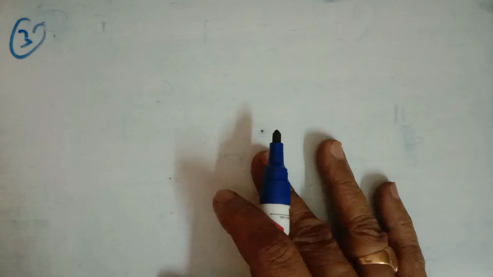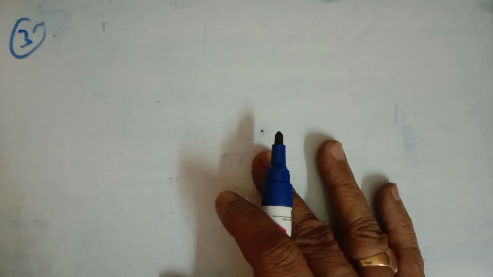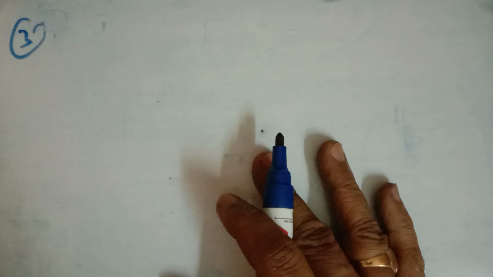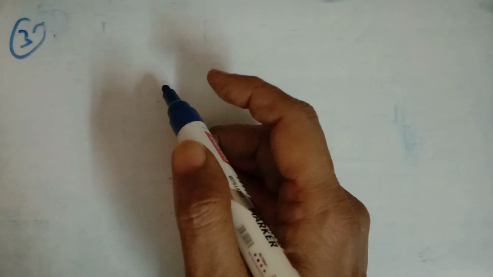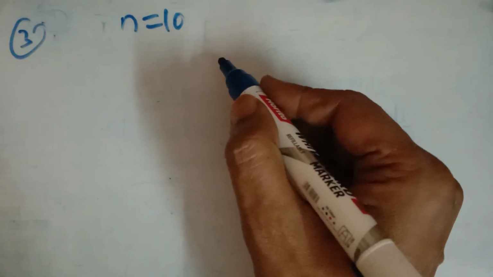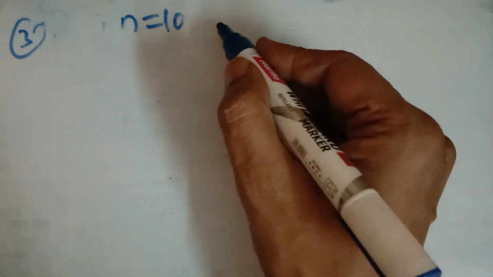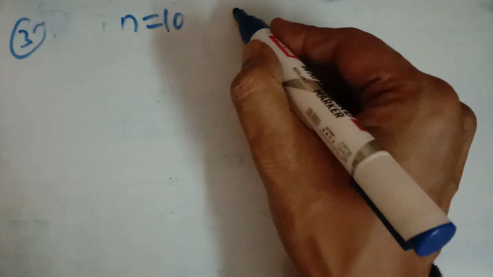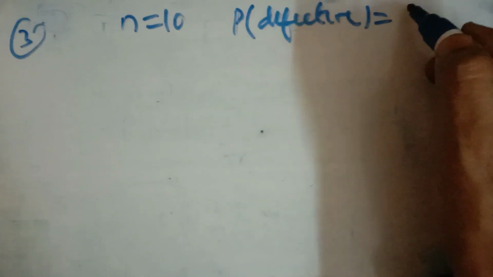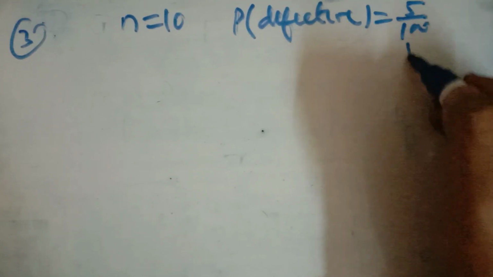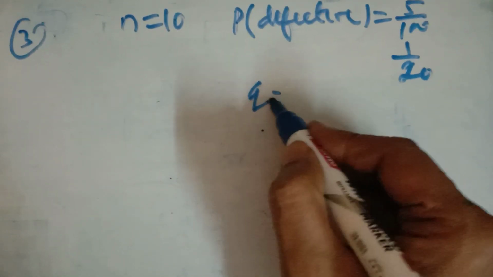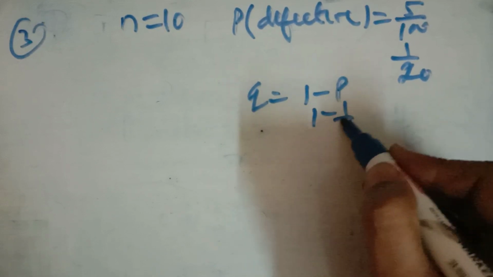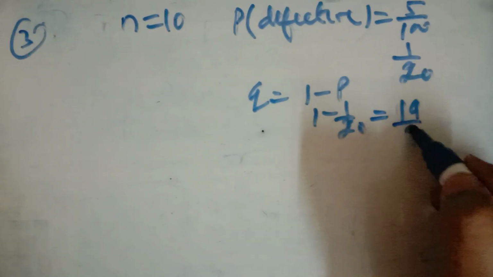Question number 3. What is question number 3? There are 5% defective items in a large bulk of items. Now 5% items are defective. What is the probability that in a sample of 10, that is you are taking out 10 samples, which will include not more than 1 defect. तो defective यहाँ पर होना success है. And what is the probability of the defective? 5%, that is 1 upon 20. Q कितना हो जाएगा? 1 minus P, that is 1 minus 1 upon 20, that is 19 upon 20.